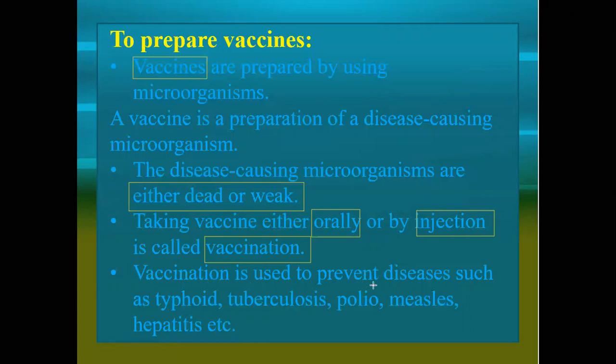Vaccination is used to prevent diseases such as typhoid, tuberculosis, polio, measles, mumps, hepatitis, etc. So, different types of diseases. You already know that children below 5 years of age take vaccines orally as well as by injection. You have an idea about the polio vaccine, right? This is what we call vaccination.